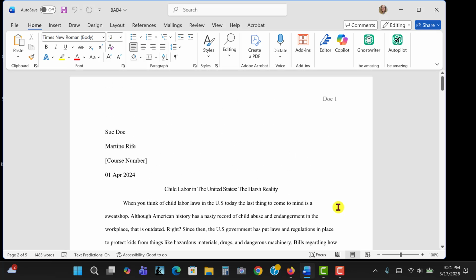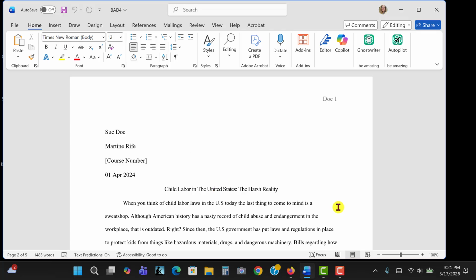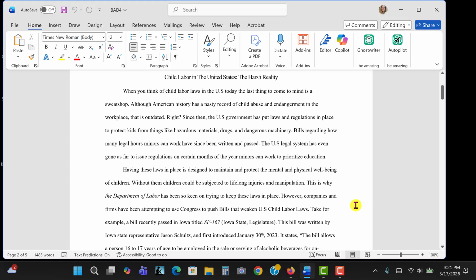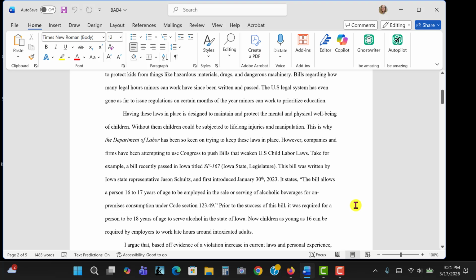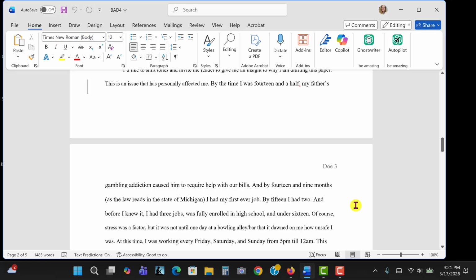Okay, I am not an expert at using Copilot for revising papers, but I'm okay with students using AI as a coach as long as it's not writing your papers for you. So I have a paper here that is like a sample paper, and I would encourage you to use the resources available to you to check your documentation for the last paper or even for the second paper.